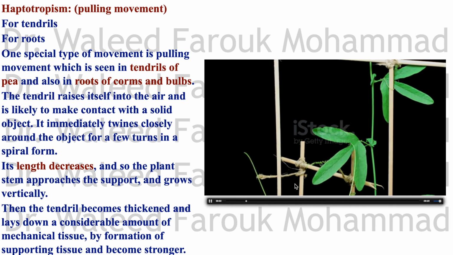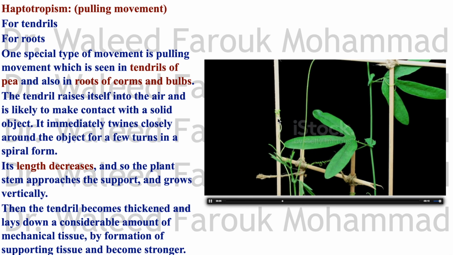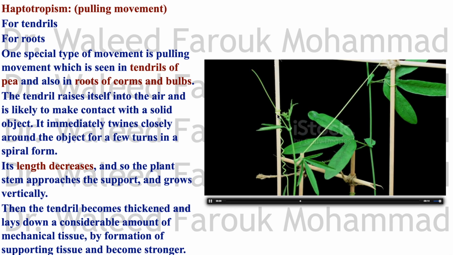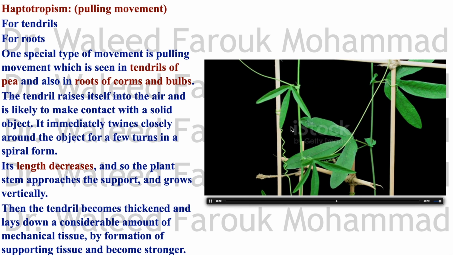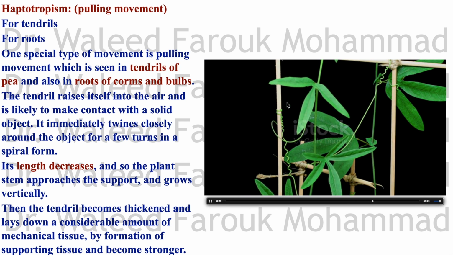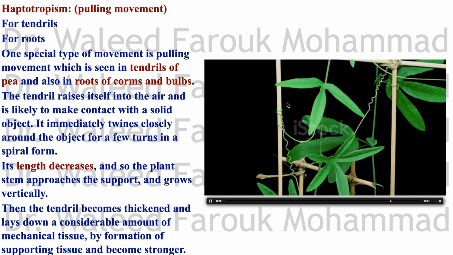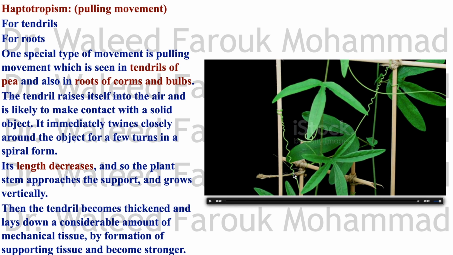See, the tendrils are growing. They found a support, so they twirl around this support and get shortened and stronger, and the plant grows in a vertical direction. Why? Because the length of the tendril is decreased. So remember, the one responsible for this type of response is the tendril.